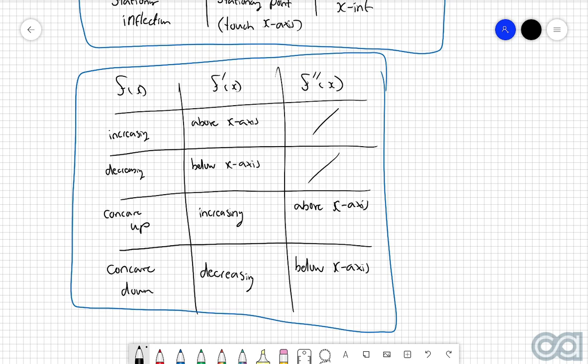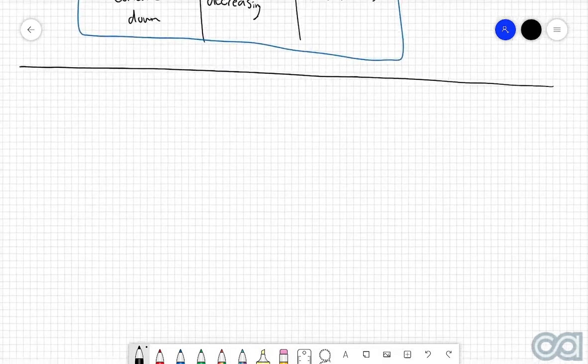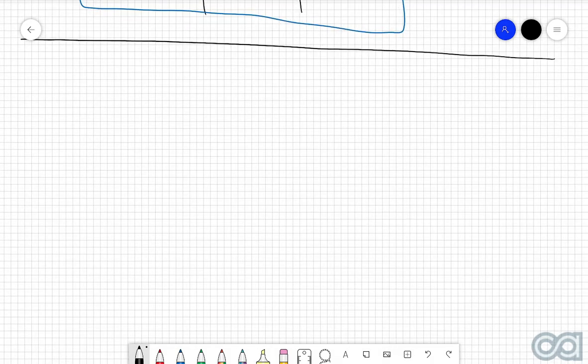Cool. Now that we've gone through all of that stuff there, let's actually go through a few examples of inflection points, identification, and also how to transform one graph into another. The first example that we're going to go through is the following. So we're going to have the graph y equals 3x to the power of 4 take 16x cubed plus 24x squared take 10x plus 1.